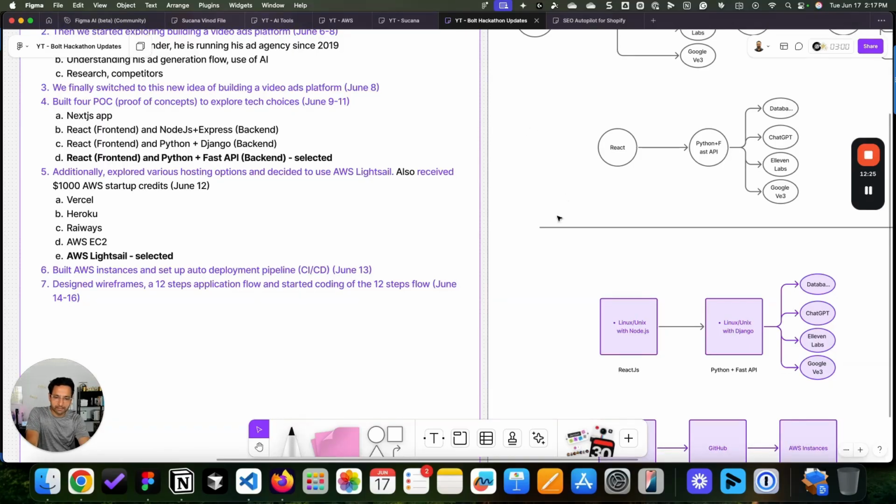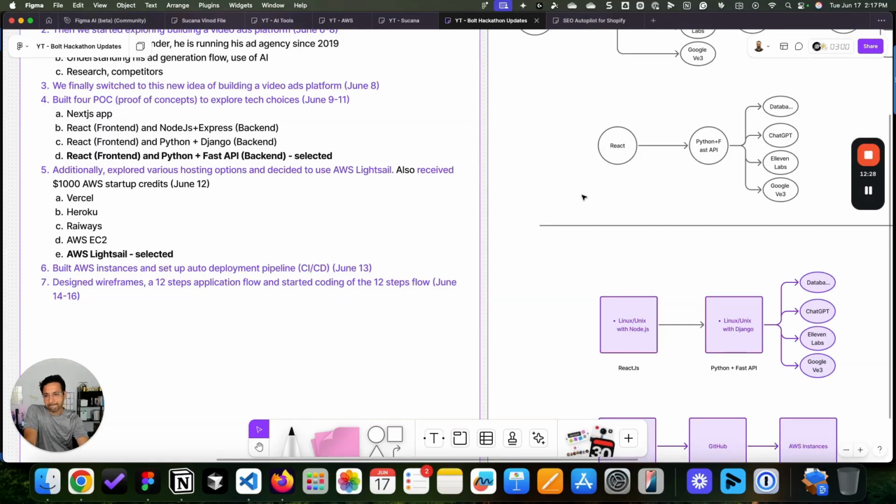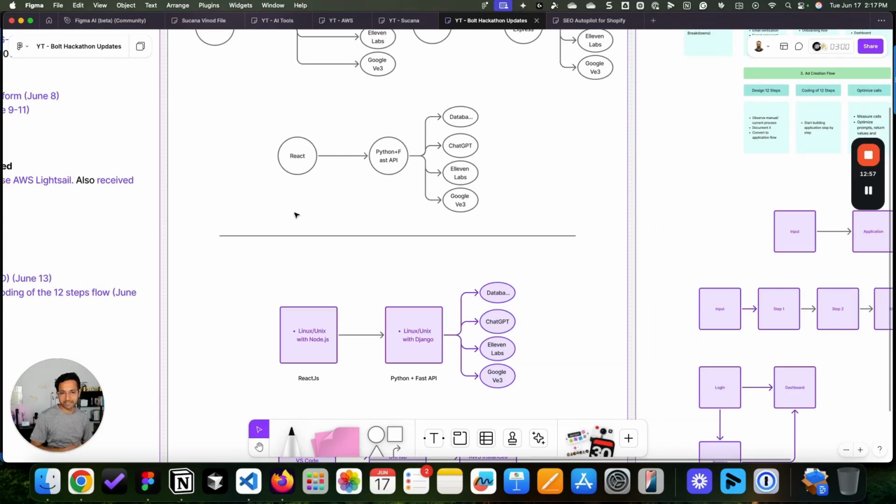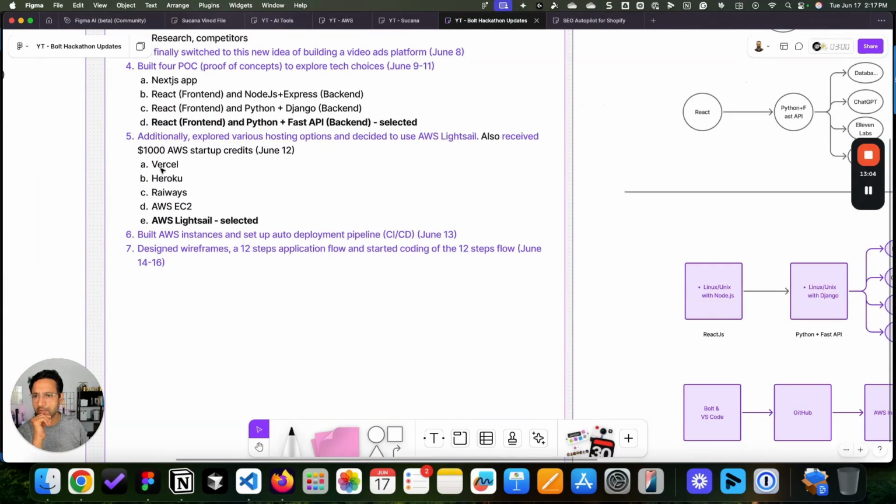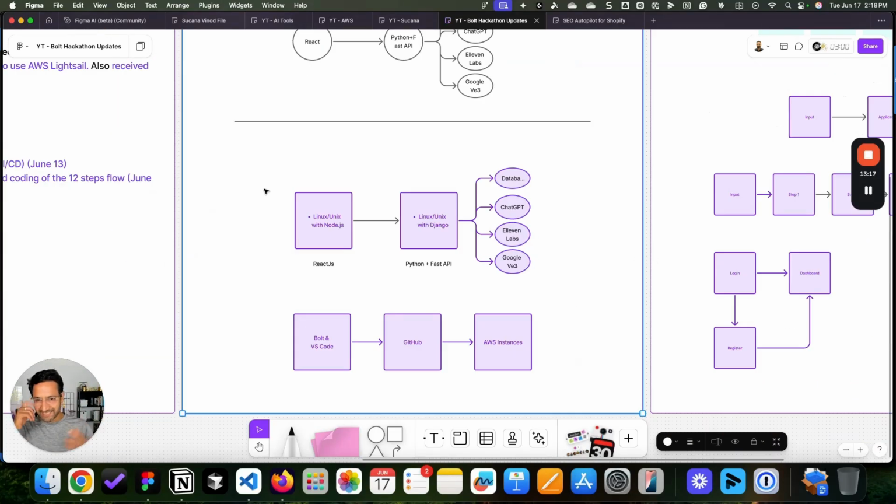And I know that many other startups have been using AWS. One thing that I know for sure is that AWS will not limit me ever when it is time for growth. One of the added advantages was that I was able to apply for AWS startup credit and I received it. So we have $1,000 to spend on these servers, which is probably going to last a good chunk of time. So it made it easy for us to decide on AWS. One last thing, I have heard stories about how Vercel gets costlier when you have more bandwidth and all. So that was the thought process behind it.